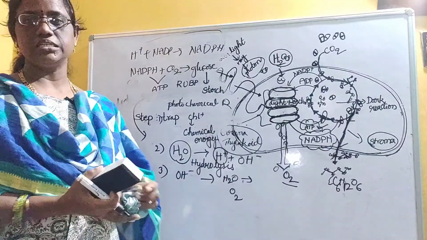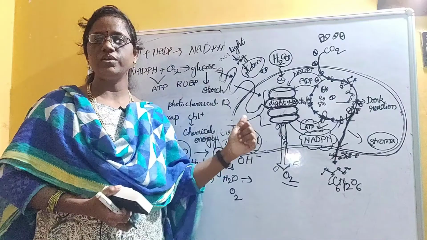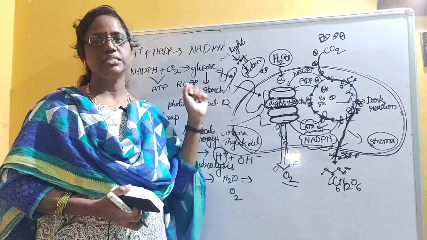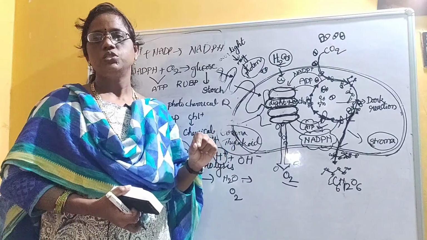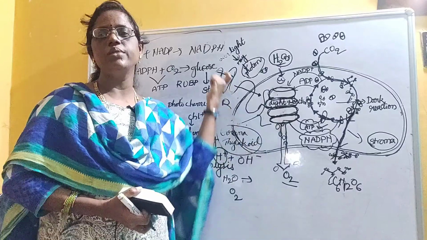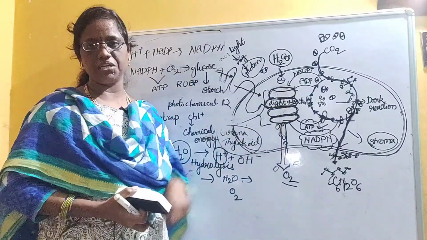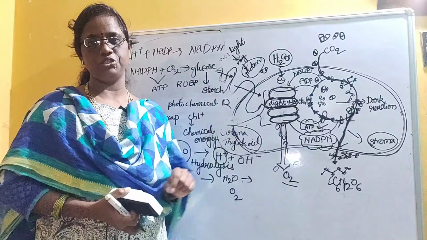Once more, let's revise it. The mechanism of photosynthesis involves two processes. The first phase will be called the light reaction, or light dependent reaction. During this process, the light energy will be used and it will be turned into chemical energy. That's why light energy will be called photochemical energy.